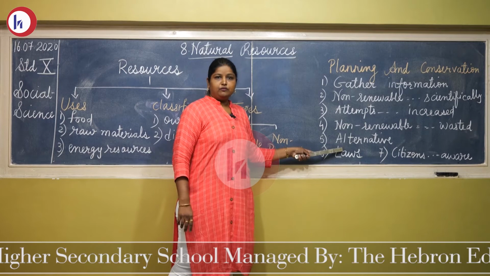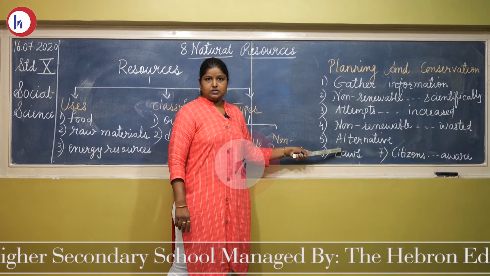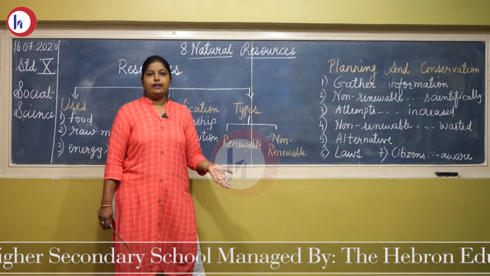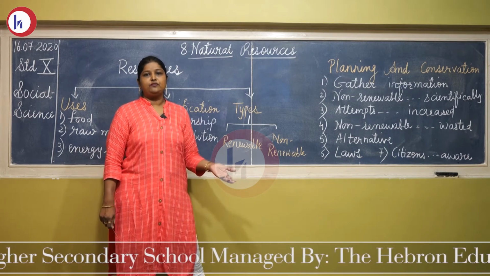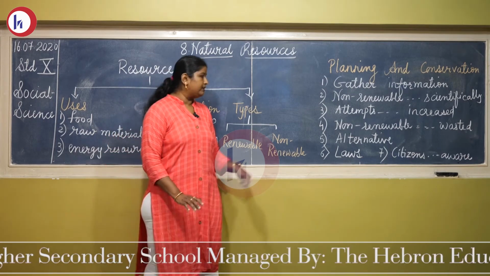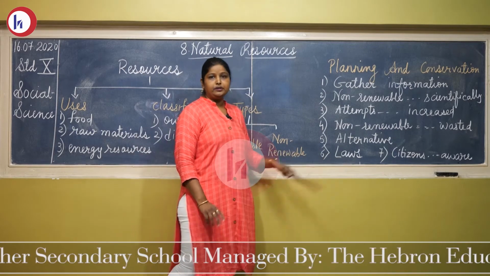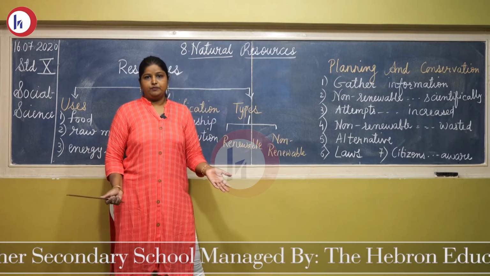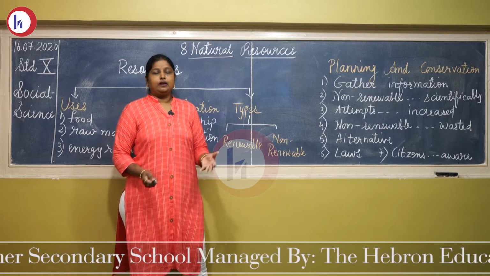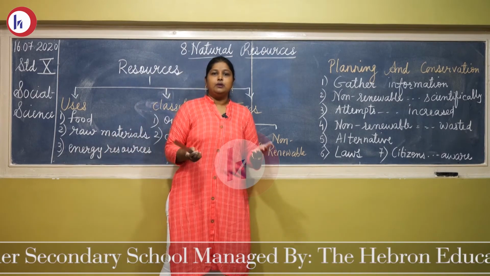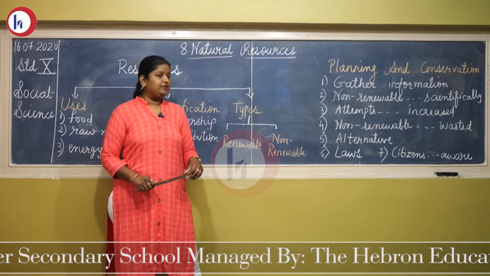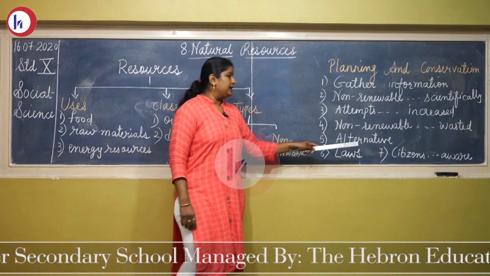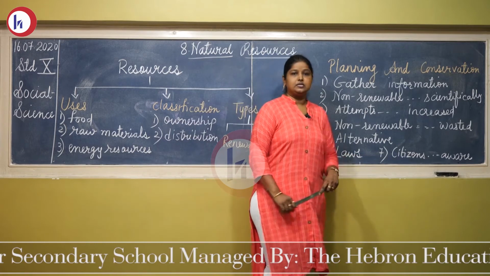Fifth, alternatives should be found for the non-renewable resources, like solar energy, wind energy, tidal energy. So alternative options should be found for the non-renewable resources. Sixth, very important, laws should be formed. For people who are cutting down the trees, killing birds and animals, laws should be formed for the conservation of these resources.